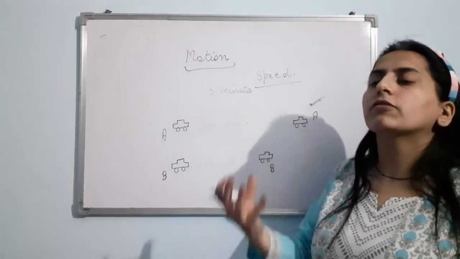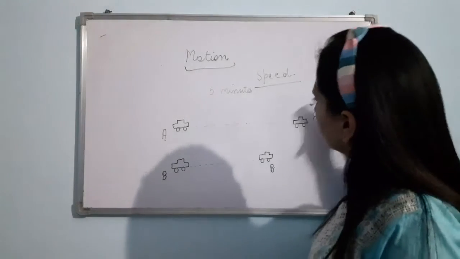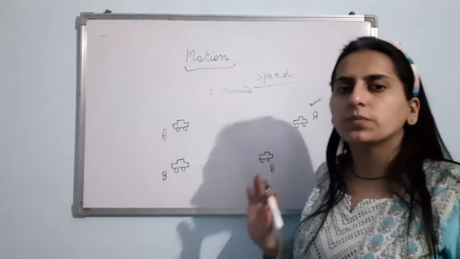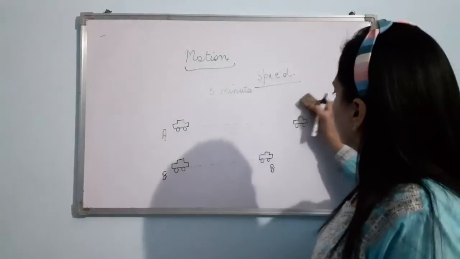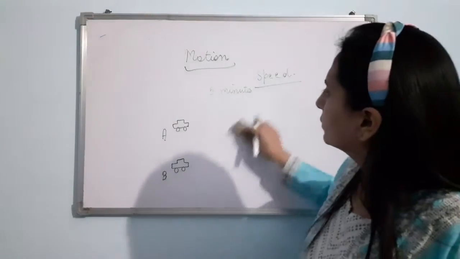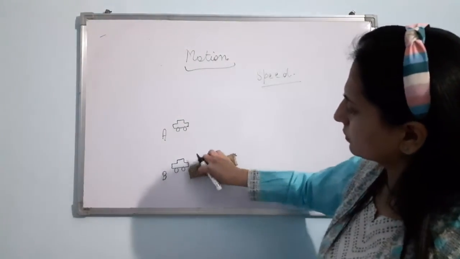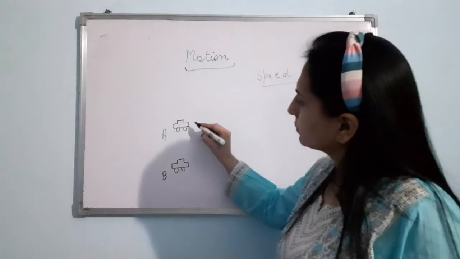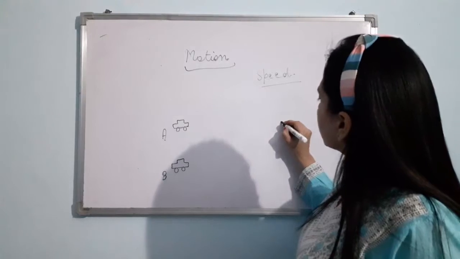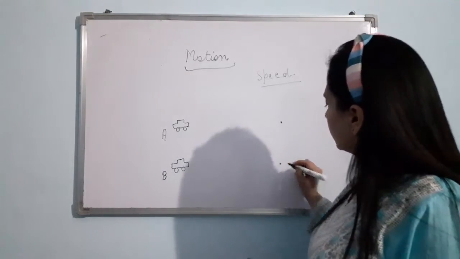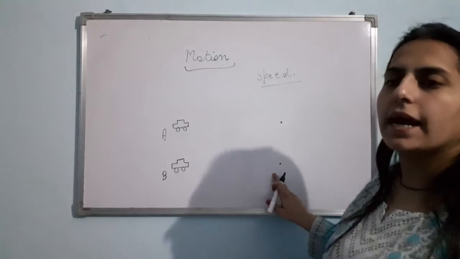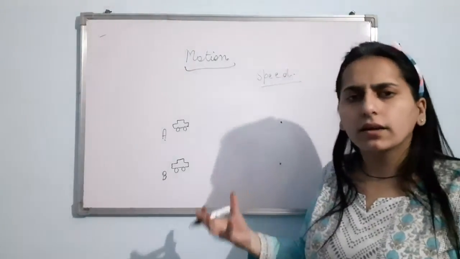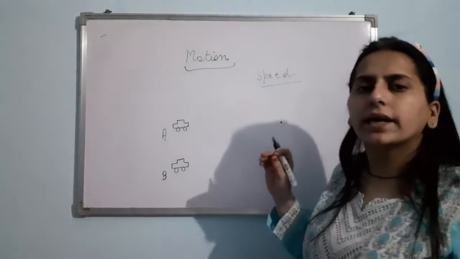Right? Now let me give you another example. So basically more distance in the given interval of time means more speed. Okay. Now, again, car A is there and car B is there. Here is the destination point. The destination point is at a fixed distance, suppose 100 meters. Both the cars are in a race and there is a destination point at 100 meters.